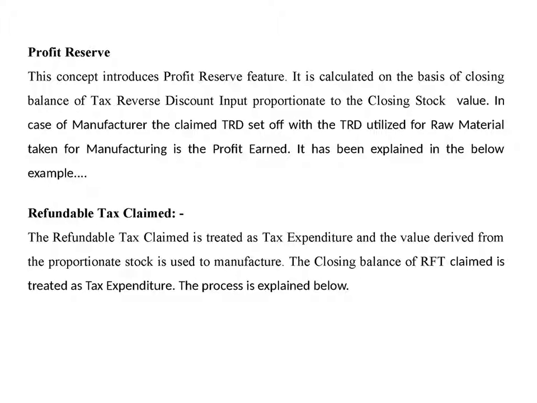Refundable tax claimed. The refundable tax claimed is treated as tax expenditure, and the value derived from the proportionate stock is used to manufacture. The closing balance of RFT claimed is treated as tax expenditure. The process is explained below.